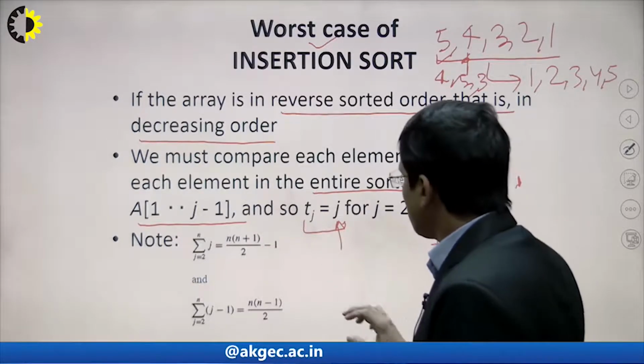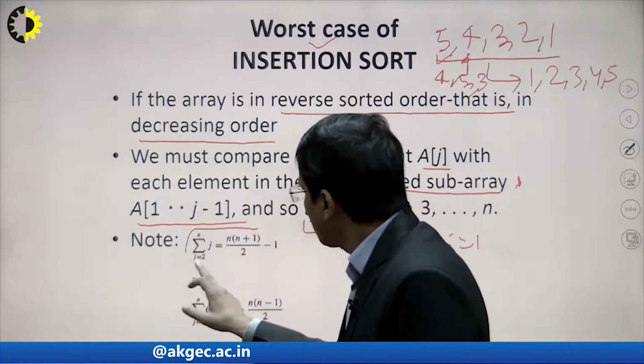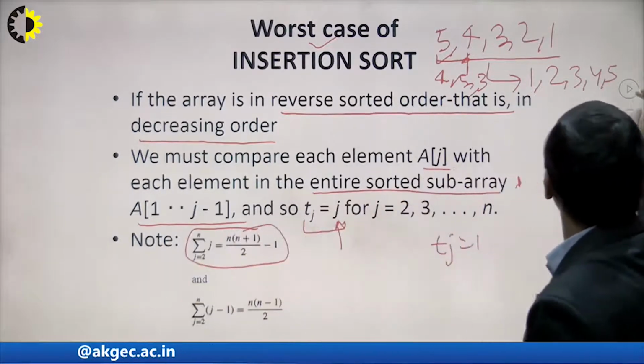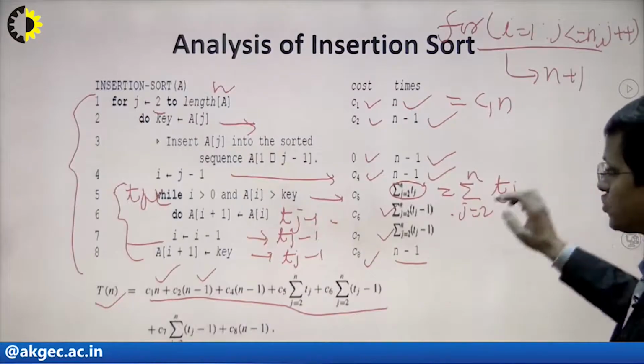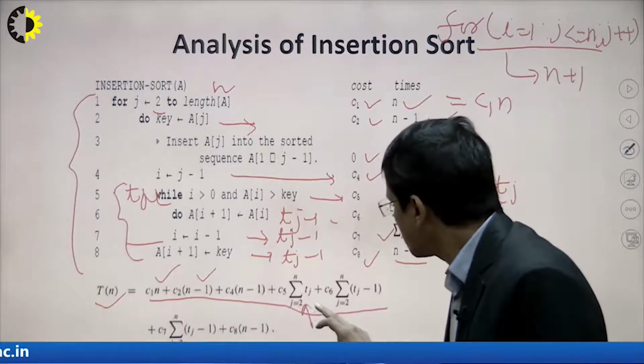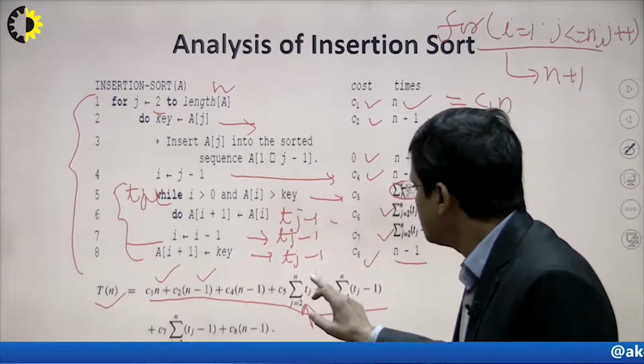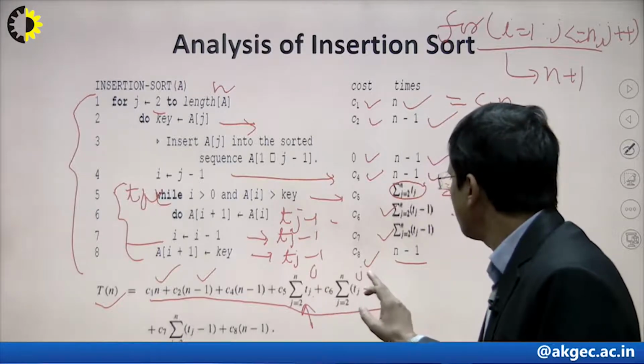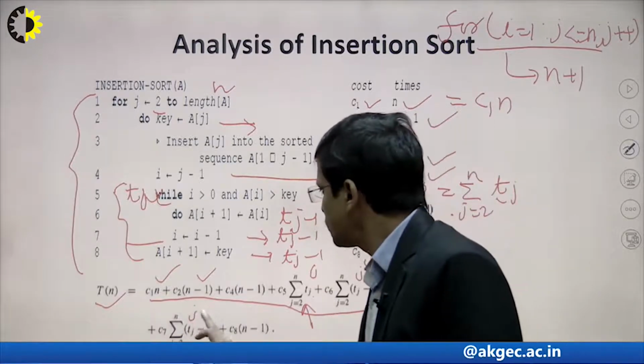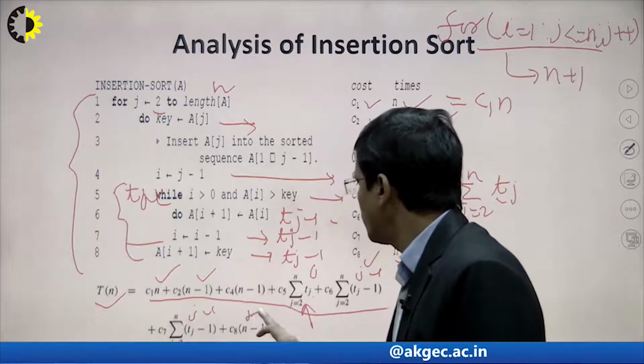So in that case, we can compute this one, because in general, as we can see here, we need to substitute tj is equal to j, and similarly we can substitute tj minus 1. Similarly here is tj minus 1. Here this is no problem, right?